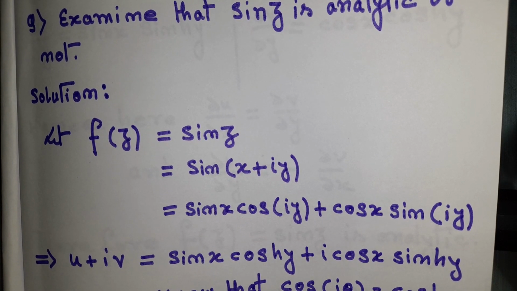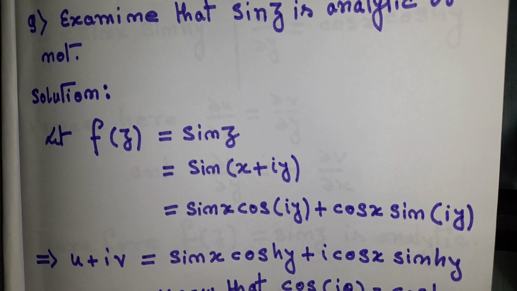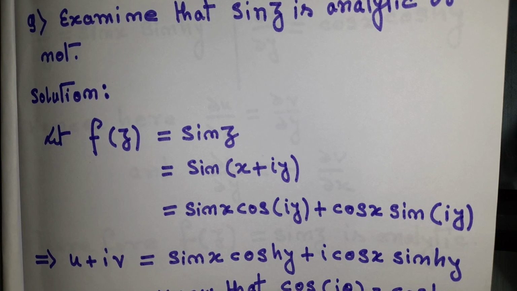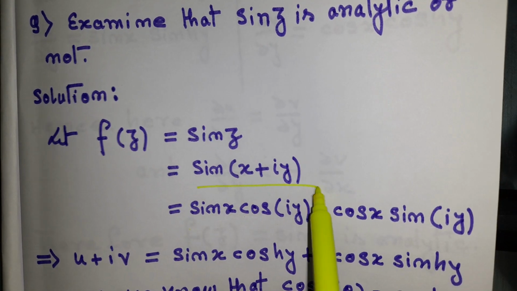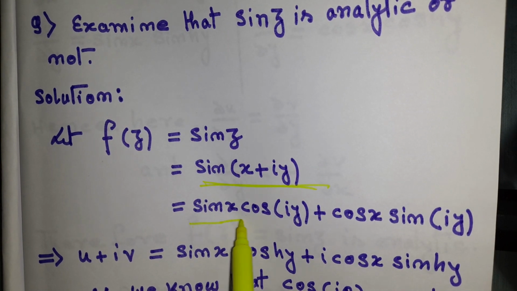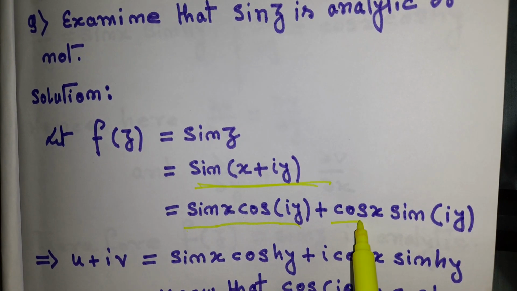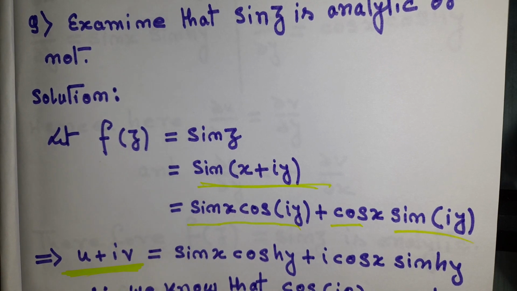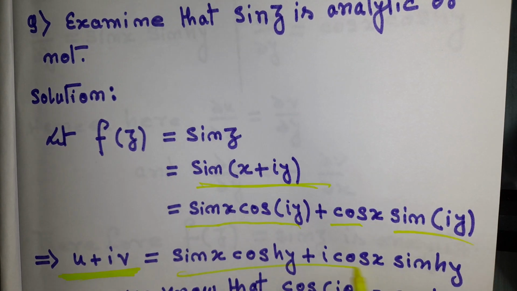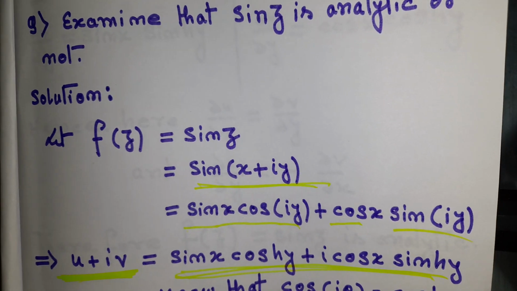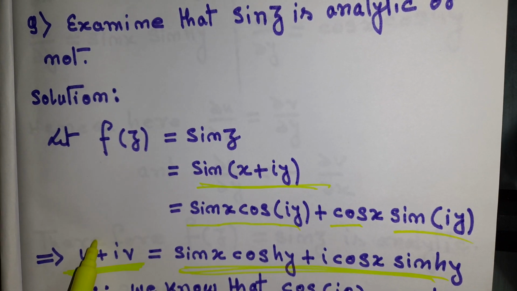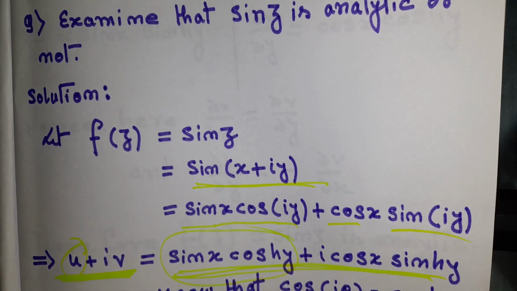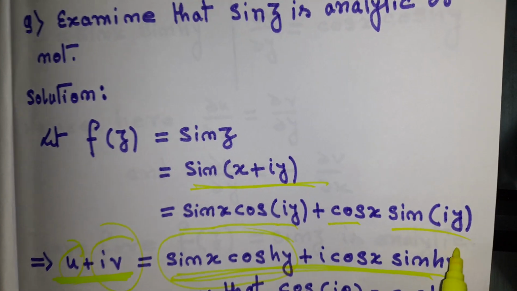So I am not going into trigonometric functions when I am imparting you training on complex analysis. So we can write like this, that sin(x plus iy) equal to sin x cos iy plus cos x sin iy. Now we will compare this with u plus iv. So if we compare this with u plus iv, what we will get? This is the real part, and this is the imaginary part.